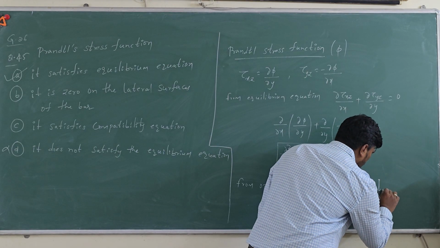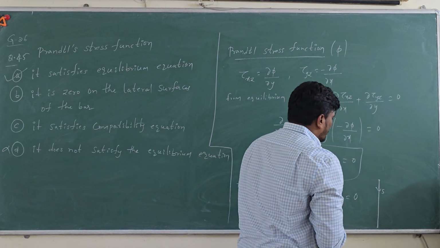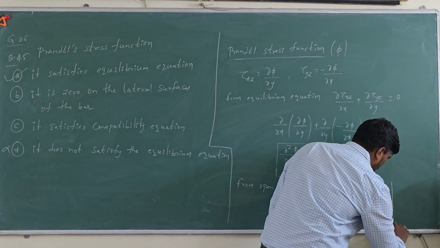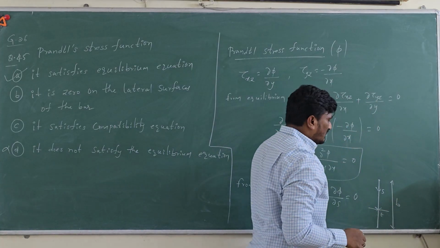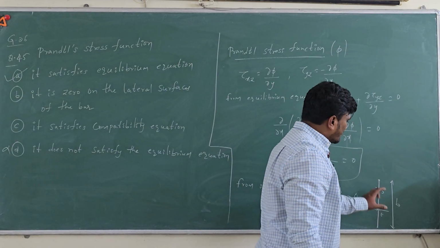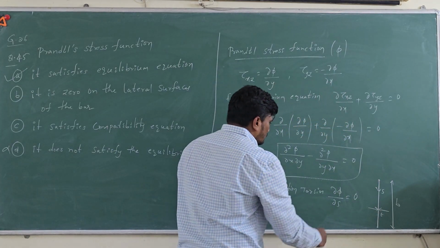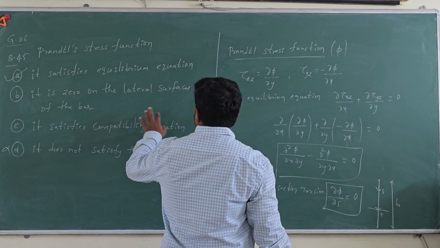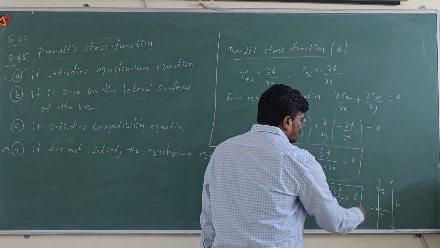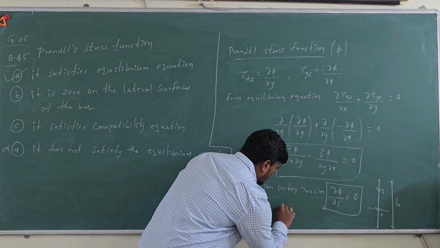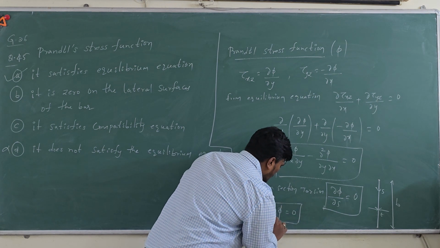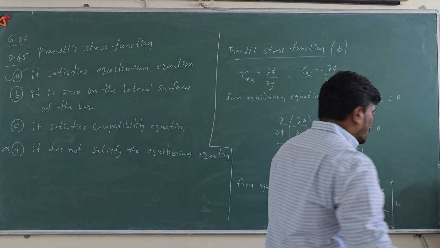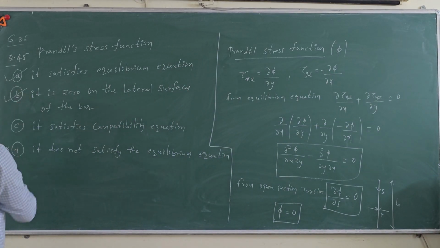So it is along the tangential part, and this is the thickness T, and you can call this as B. This is the length of it, and this is the thickness of the open rectangular section. On the lateral surface of the bar it is 0 because it has to satisfy this for thin walled open section beams. Now this is correct, option B.